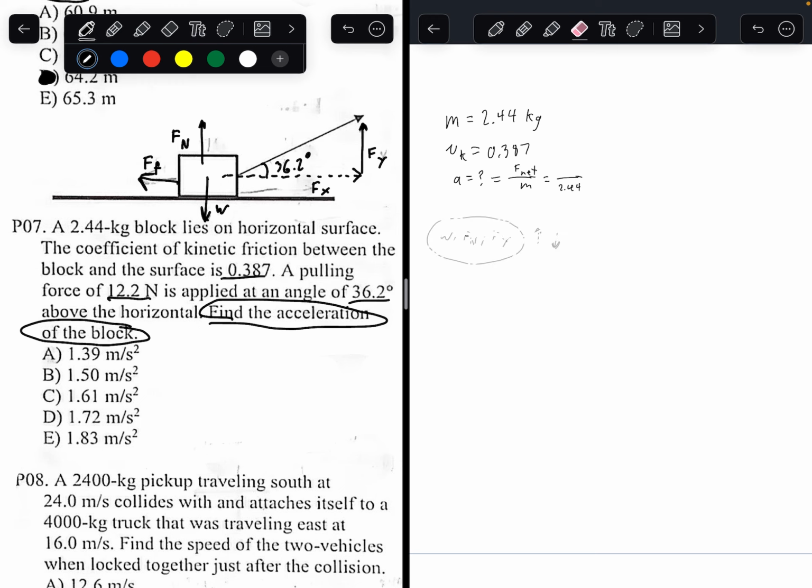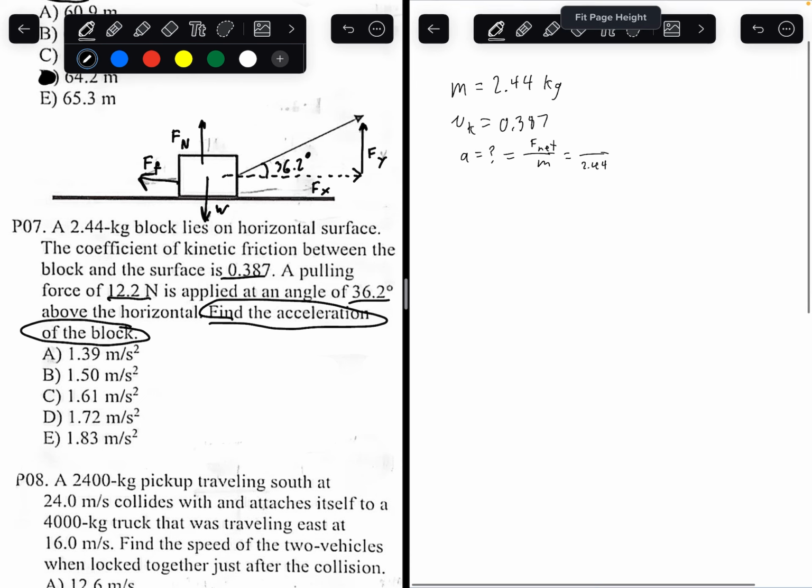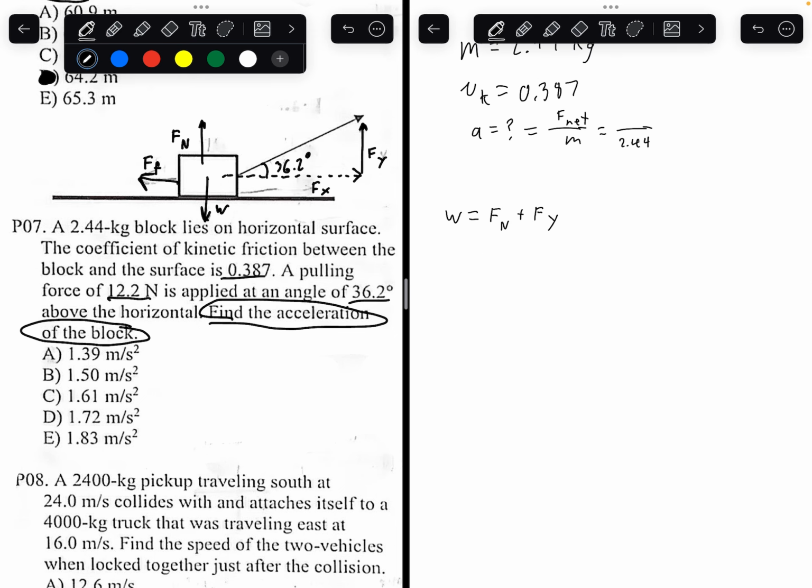So how do we set up an equation? We know that since the object is staying on the surface the entire time, the forces have to be completely balanced. We know weight force is going down, and then the normal force plus the y direction force is going up. So that's one equation we can set up. We know the formula for finding weight is mass times gravity. So the mass is 2.44. Gravity, the acceleration due to gravity on planet Earth, is 9.8. That's a constant you should know during the test.